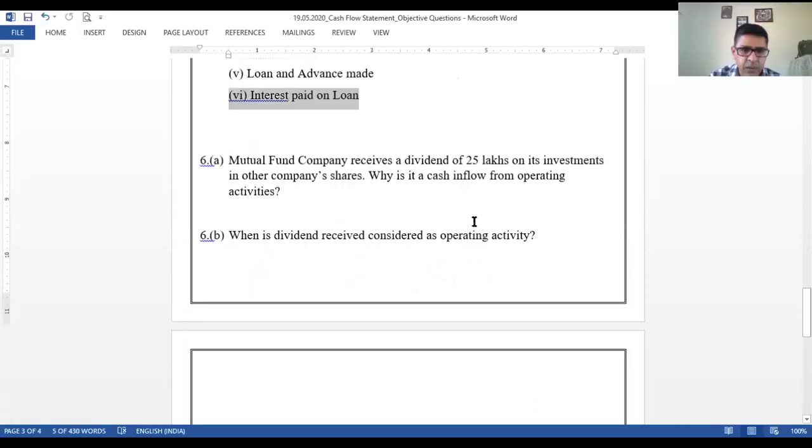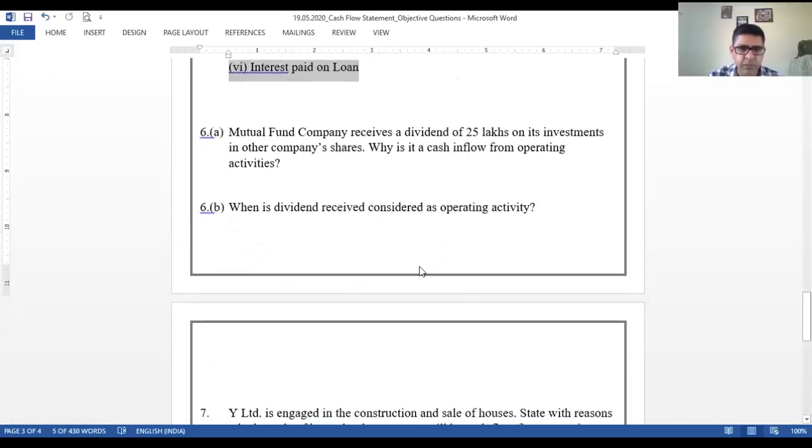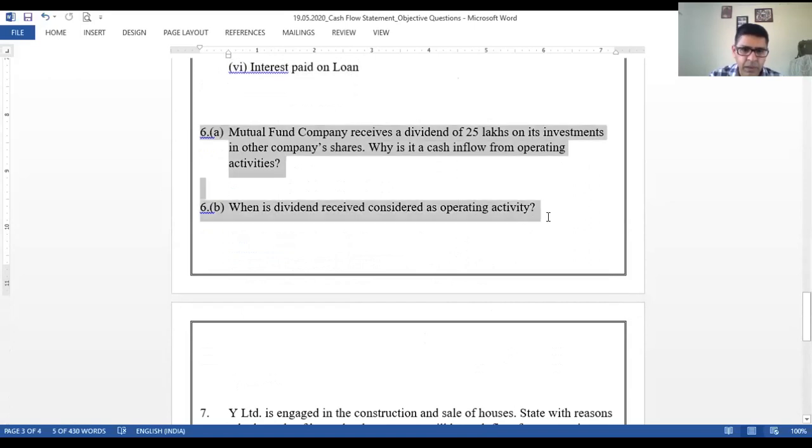That's very correct. Now I have question number 6, a very small question. First is, a mutual fund company receives a dividend of rupees 25 lakhs on its investments in other companies' shares. Why is it a cash flow from operating activity?